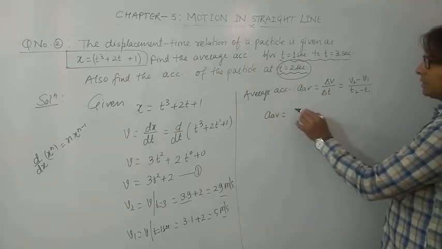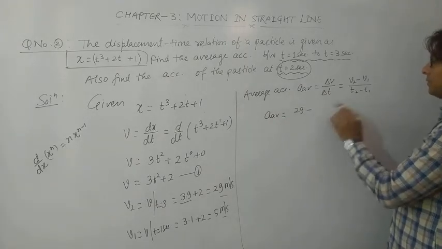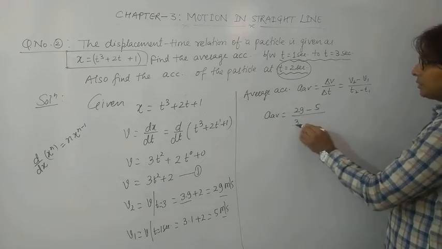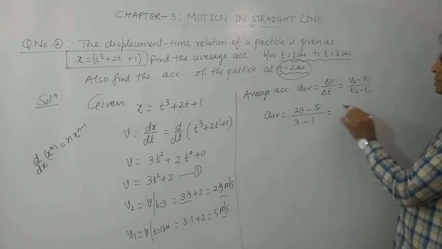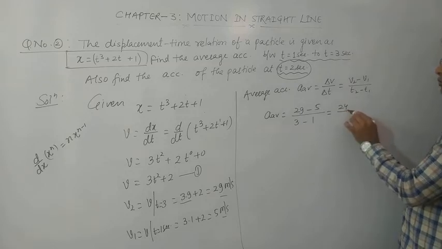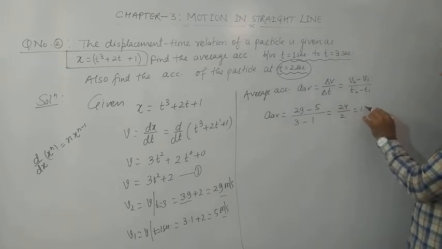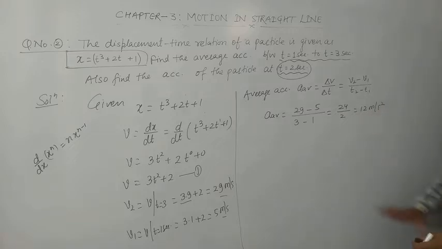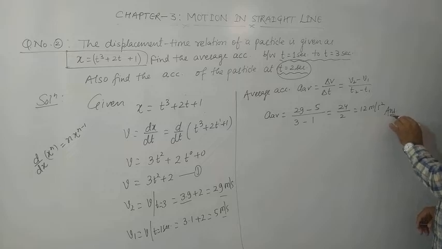Simply put these values in, so we can find the average acceleration. v2 is 29 meter per second, v1 is 5 meter per second, divided by t2 is 3 and t1 is 1. So it comes out to be 24 divided by 2, 12 meter per second square. This is the value of average acceleration. This is our first answer.